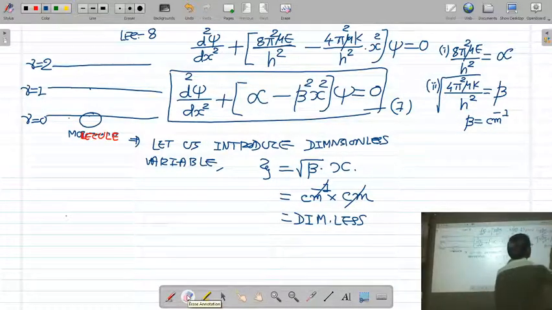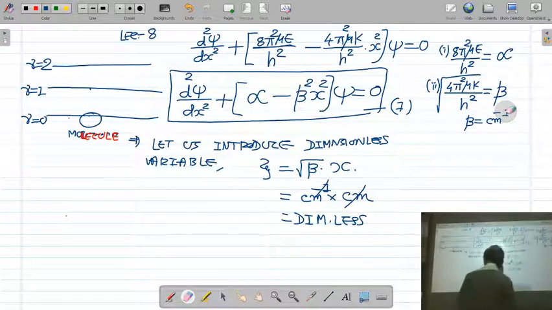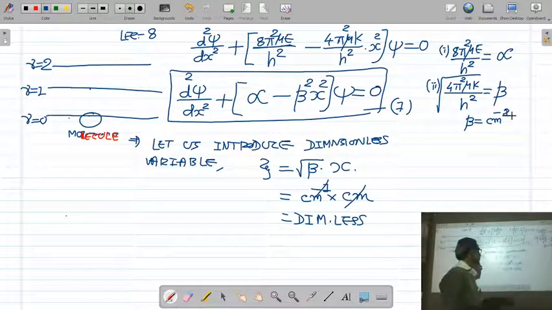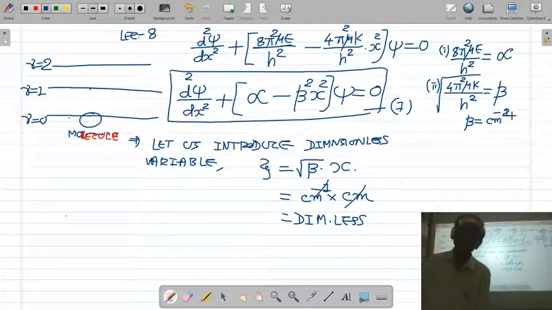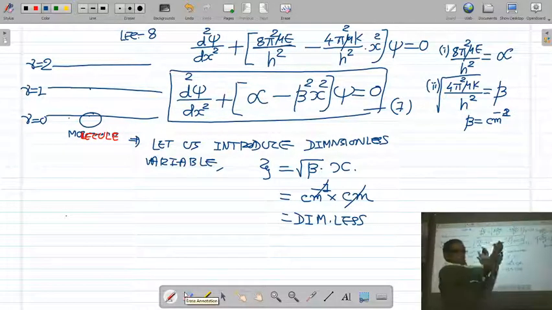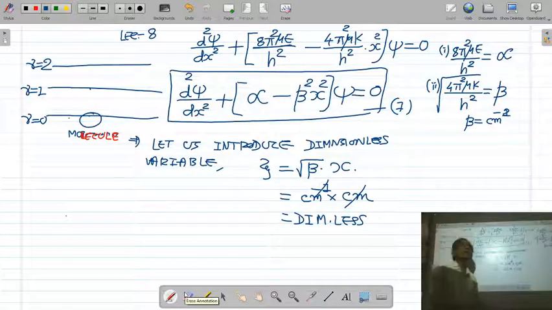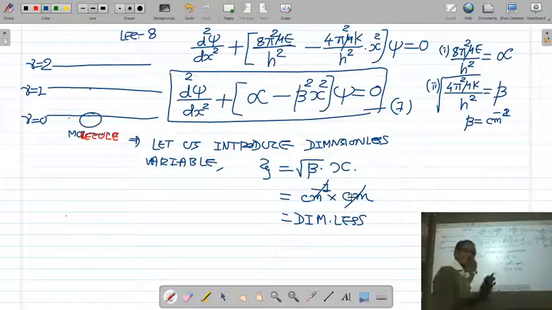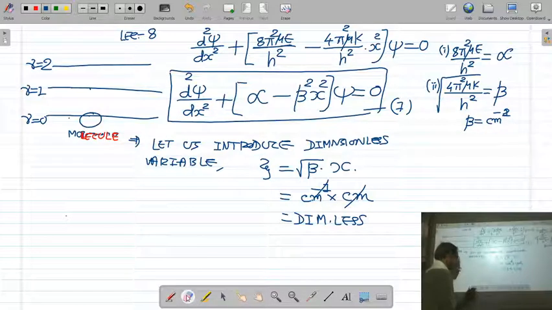Here, sorry, the unit of beta will be centimeter minus 4, so the unit of root beta will be centimeter minus 4. Now let us convert the Schrodinger equation of the harmonic oscillator into a dimensionless form. Let us define a dimensionless parameter xi equal to root beta into x. The unit of root beta is centimeter inverse and the unit of displacement is centimeter, so xi is a dimensionless variable.